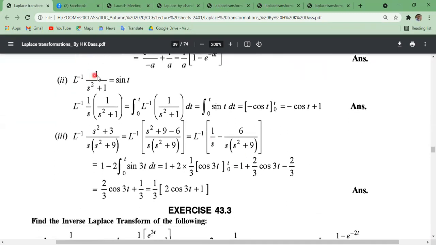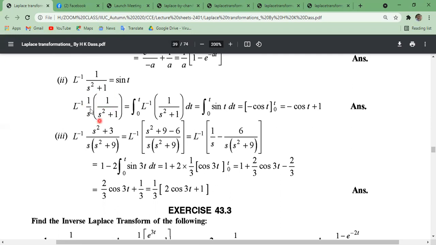Now another one, second one, 1 by s square plus 1 inverse Laplace transformation. 1 by s square plus 1 equals what? Sin at formula of Laplace transformation. That means a divided by s square plus a square, formula what? Sin at. A means 1. So sin t. Now the inverse, just multiplying with 1 by s.